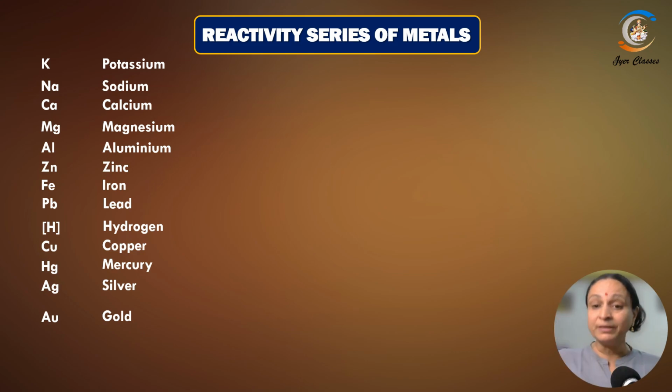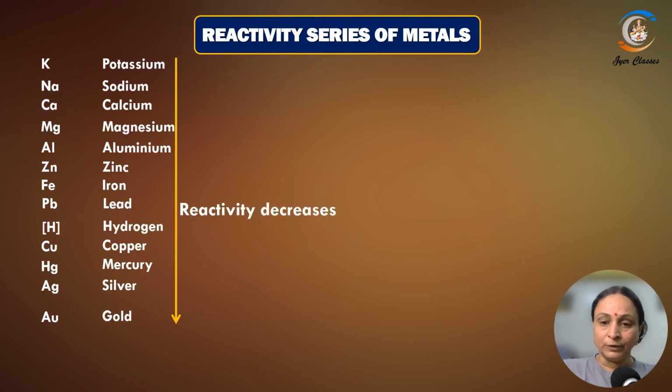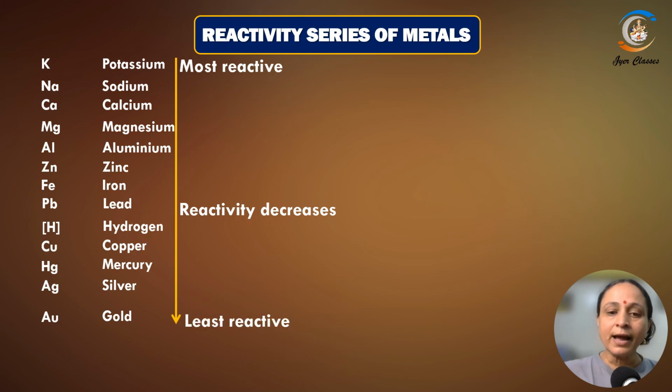The most reactive amongst all these is potassium, and gold is the least reactive, right? So you can see the reactivity decreases from top to bottom. The most reactive substance is on the top and the least reactive substance is kept in the bottom.